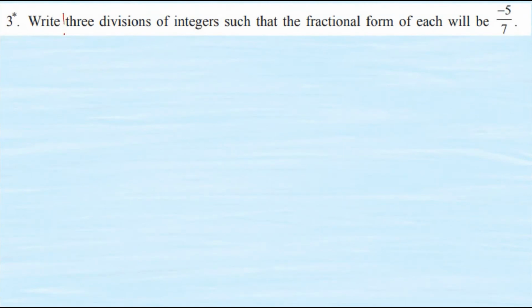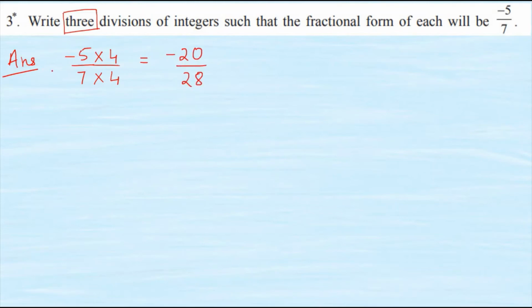Write 3 division of integers such that the fractional form of each should be minus 5 upon 7. So now let's solve the question number 3 in the same way. We will write the fraction which is mentioned in the question and multiply it by any number of our choice. I am multiplying it by 4 first. So 4 in the numerator, 4 in the denominator. My answer will be minus 20 upon 28. So this is the first fraction which I got.